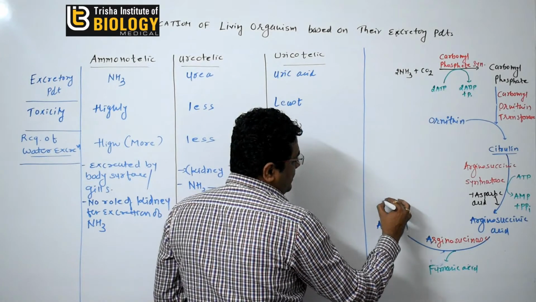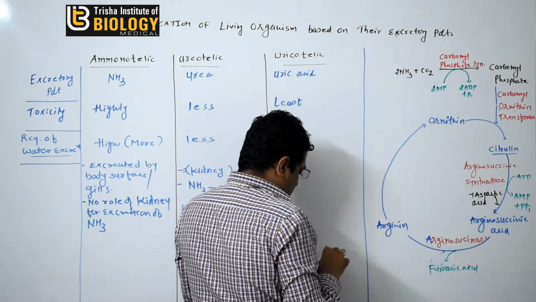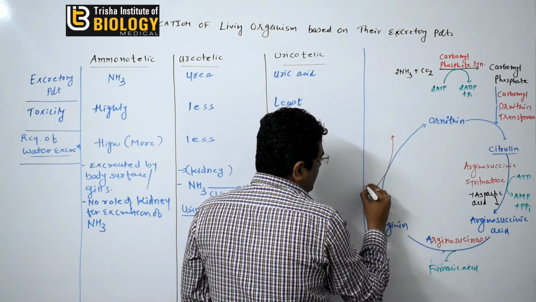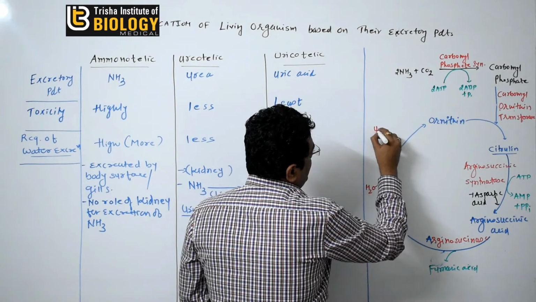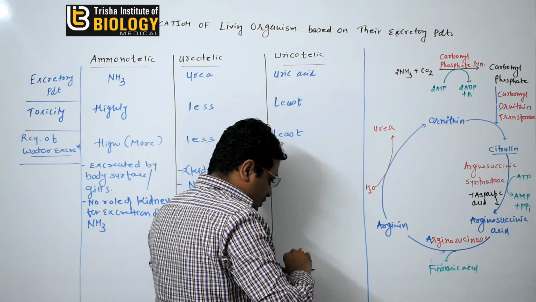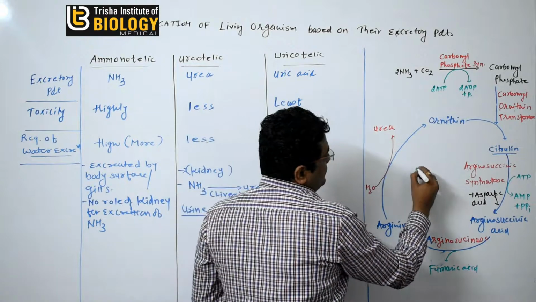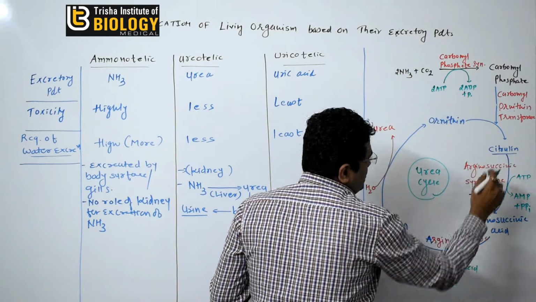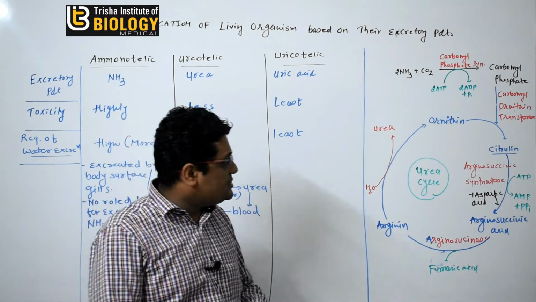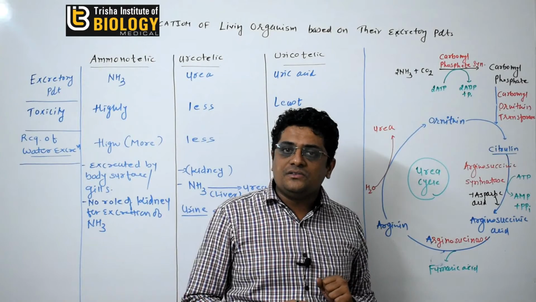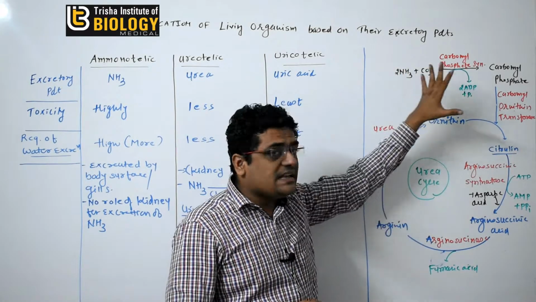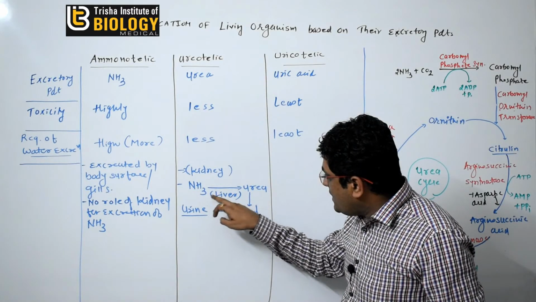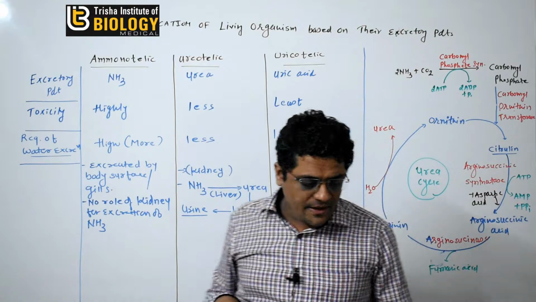Now this arginine converts into ornithine, and during this reaction one molecule of water, H2O, is converted into urea. So during this cycle urea is formed, that's why it is known as the urea cycle, and the first compound formed is citrulline, so it is known as the citrulline cycle also. Okay, so with the help of this urea cycle in the liver, the ammonia is converted into urea.